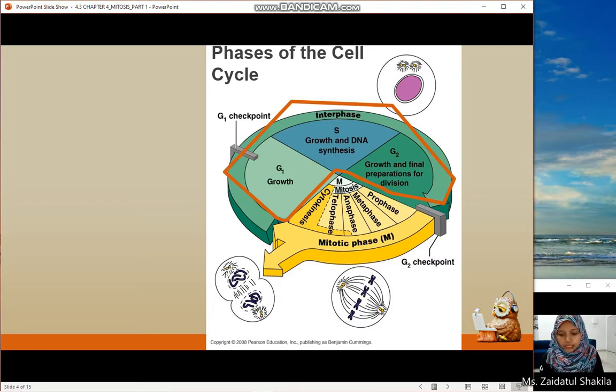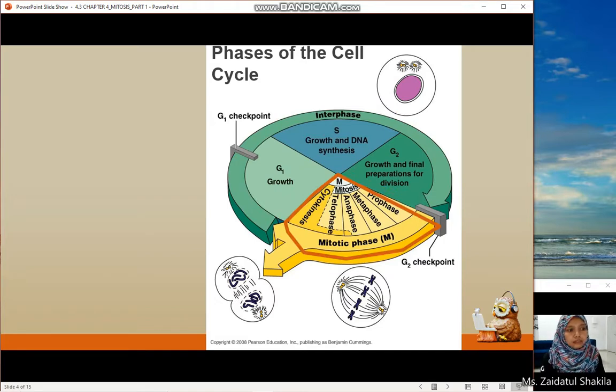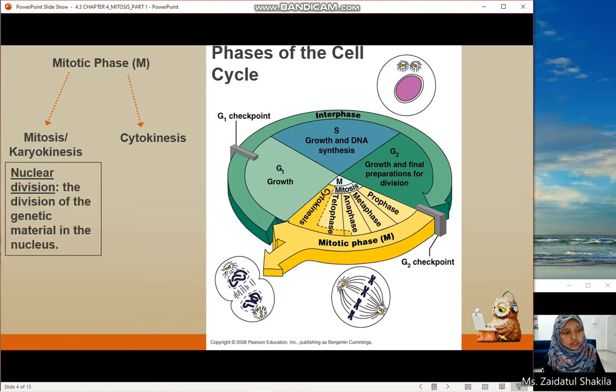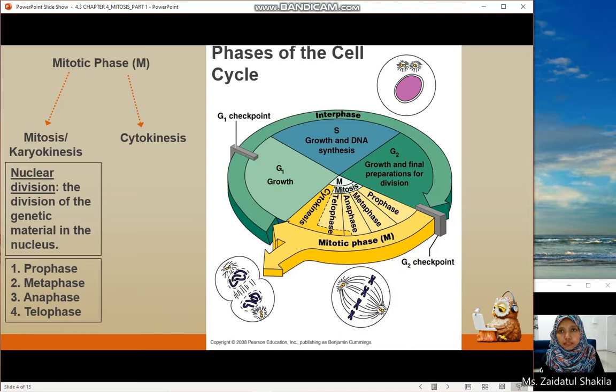During M phase, the cell is actually divided into two. The mitotic phase is further divided into two phases: mitosis, aka the karyokinesis, and the cytokinesis. Mitosis, aka the karyokinesis, is the division of the nucleus. It is the division of genetic material, the DNA in the nucleus. It consists of four major subphases: prophase, metaphase, anaphase, and telophase.